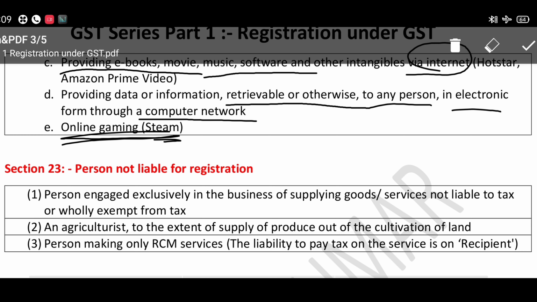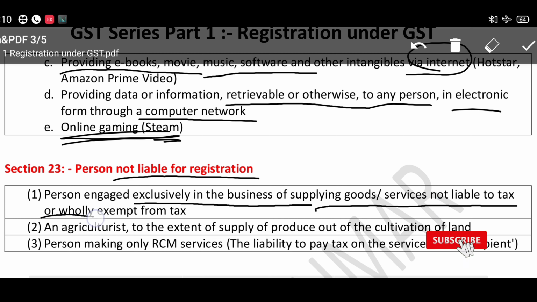Up to now we have seen who is liable for GST registration, but now we can see who is not liable to registration under the GST Act. The person engaged exclusively in the business of supplying goods or services not liable to tax or wholly exempt from tax.